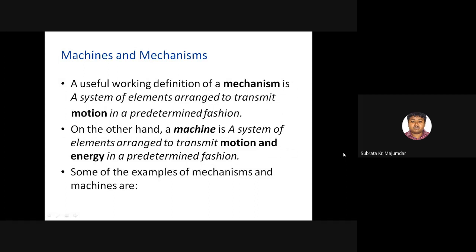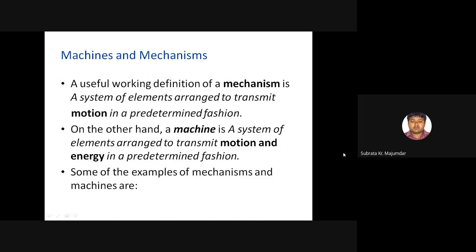The forward stroke can take much more time, but whenever the cutting tool returns to its original position, it is not performing the cutting operation. So if it returns in a short time as compared to the cutting stroke, then we can save time. As a result, we can increase productivity.